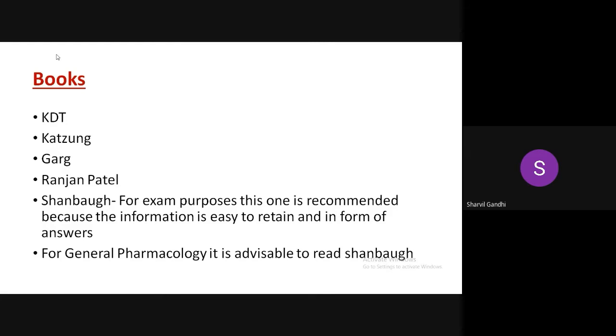Just read that. And for general pharmacology, it is advisable to read Shanbag from the start only. For general pharmacology, Shanbag is generally recommended. We used to read Shanbag from the start only for general pharmacology. Shanbag also helps you crack the practicals, for the dosage form part. So Shanbag is important. Next.